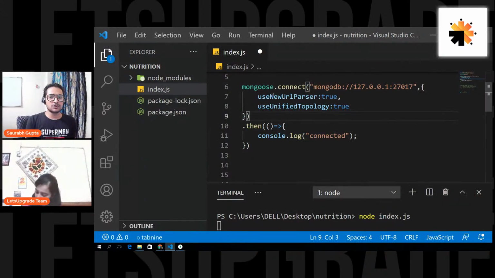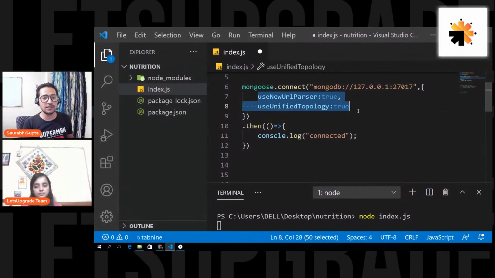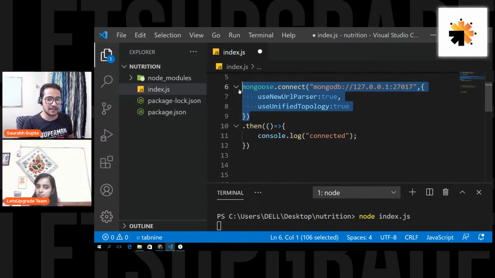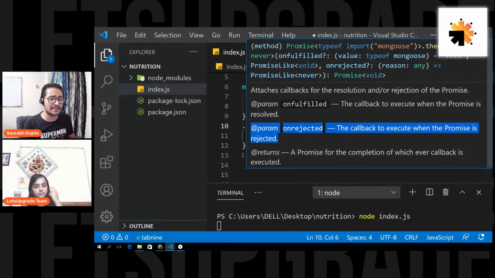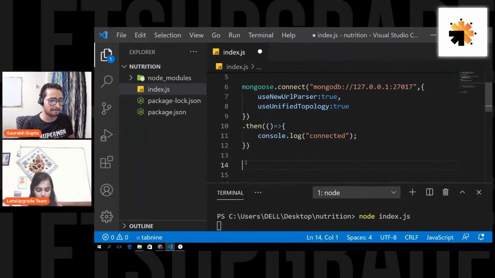So mongoose.connect, mongodb://127.0.0.1 and the port number, and then two options: the new URL parser and unified topology. It is asynchronous, Nayan, you can see I'm using promises.